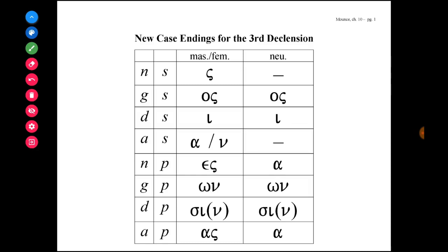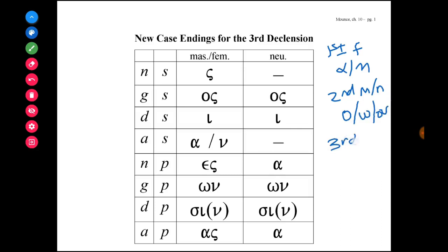So if you recall in chapter 5 in our introduction to nouns, while first declension nouns are feminine and are characterized by an alpha or eta, second declension masculine and neuter nouns are characterized by an omicron sounding vowel. So it could be omicron, omega, or the diphthong ou. The third declension nouns are characterized by a consonant. And they have their own masculine, feminine, and neuter forms.